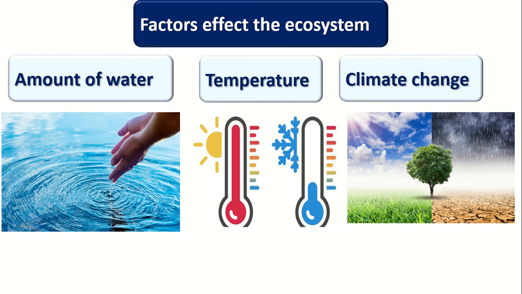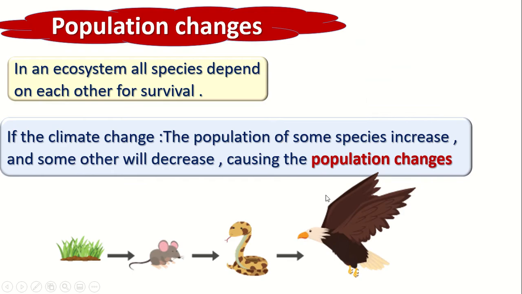What are the factors which affect the ecosystem? The amount of water affects the ecosystem. When the water increases or decreases, this will affect the ecosystem. When the temperature changes, this will affect the ecosystem. When the climate or weather changes, this also affects the ecosystem and the food web inside it. Now, what will happen if the climate changes? Some population, do you remember the population? They are a group of animals together in the same area.